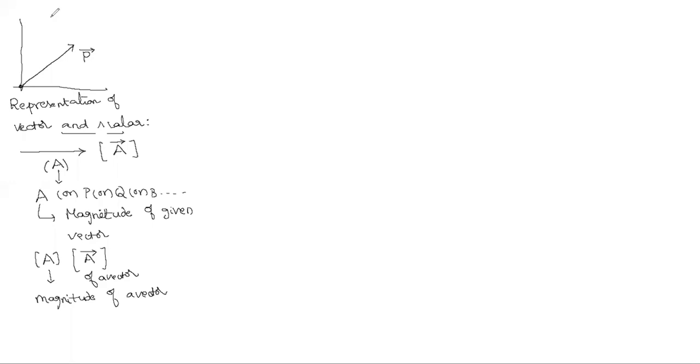Nana, I'm asking one question here. You, Ambika Manus. My question is, suppose one of your friends asked you, I wrote here one letter, this is R and this is R bar. Then what is the difference between these two when you come to mathematical representation? Sir, R is the magnitude of the vector. Very good. R is the magnitude of the vector. Nice. And the second one is the representation of a vector.